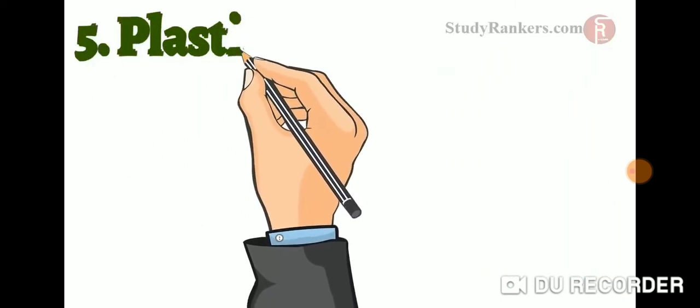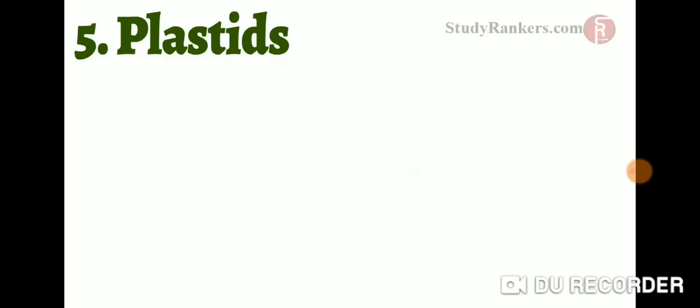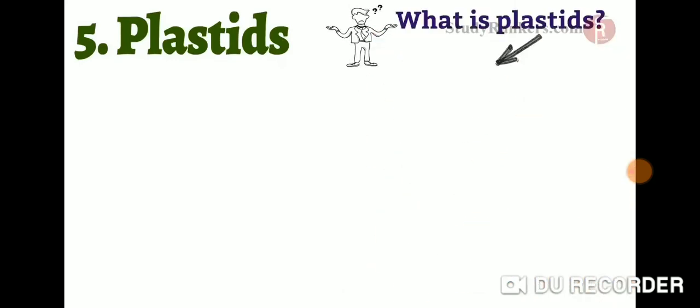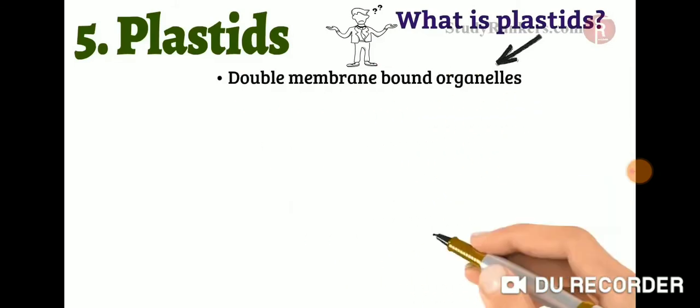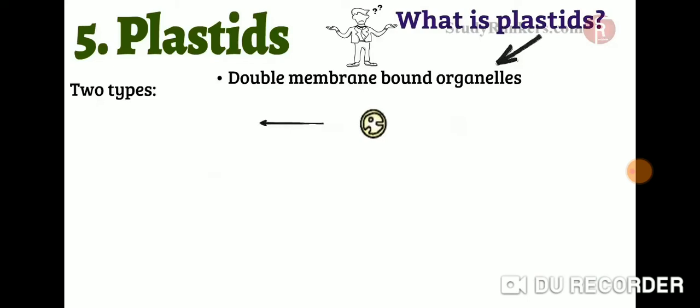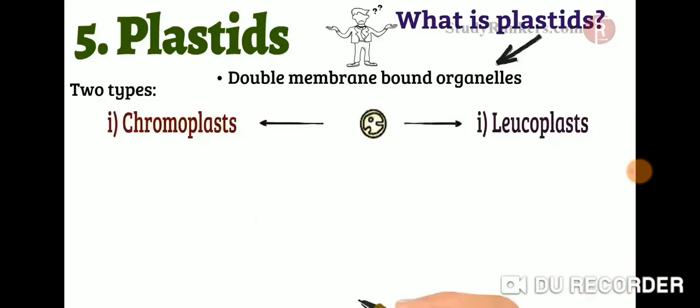Plastids are also an important cell organelle. What is a plastid? Plastids are double membrane bound organelles. There are two types of plastids, chromoplast and leucoplast. Chromoplasts contain different colored pigments.